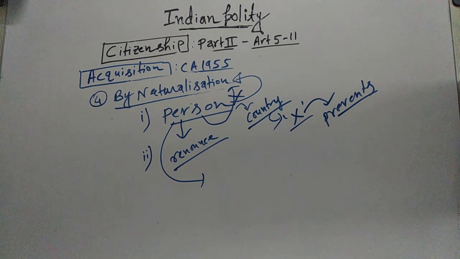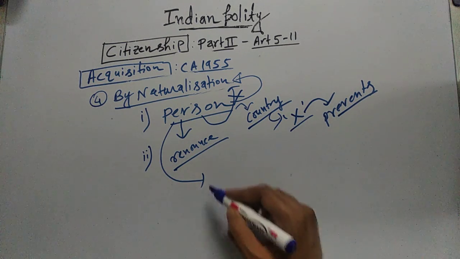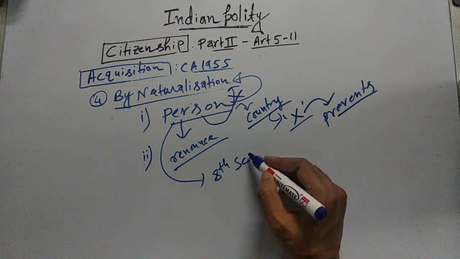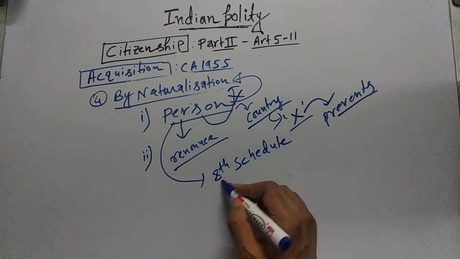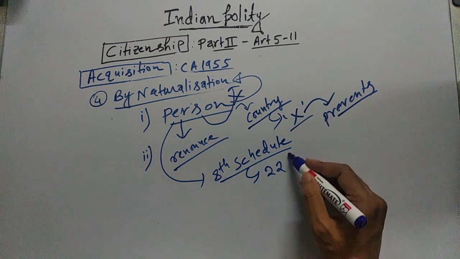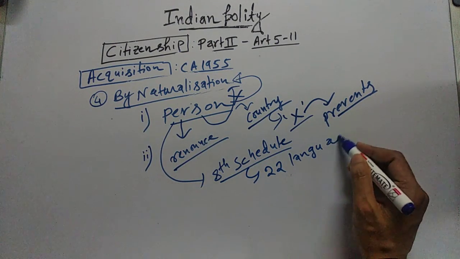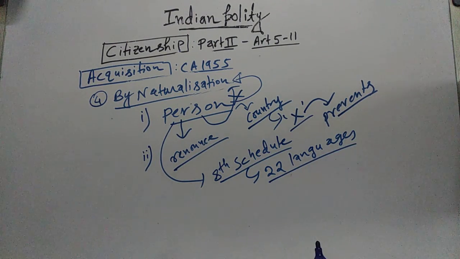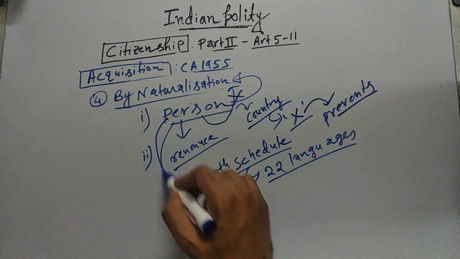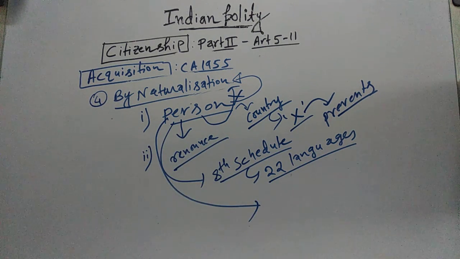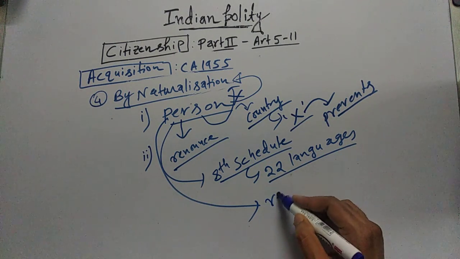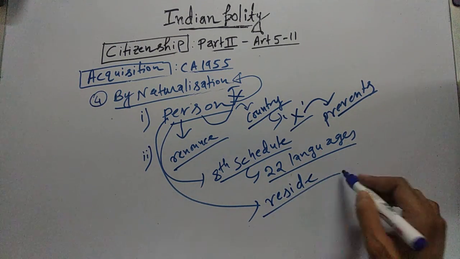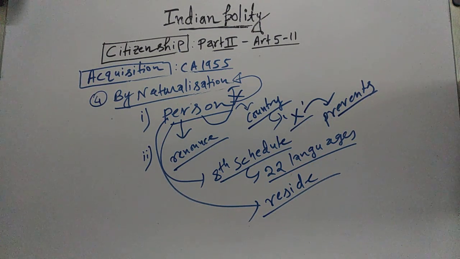Another criterion is that this person should have adequate knowledge of a language specified in the 8th Schedule of the Indian Constitution. In the 8th Schedule, 22 languages are mentioned. So out of these 22 languages, that person should have adequate knowledge of any one of them. And then another criterion is that this person's intention should be to reside in India after getting citizenship by naturalization.